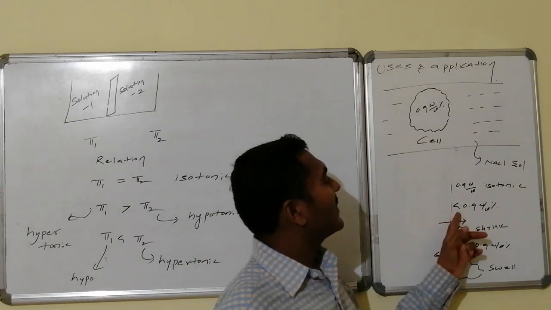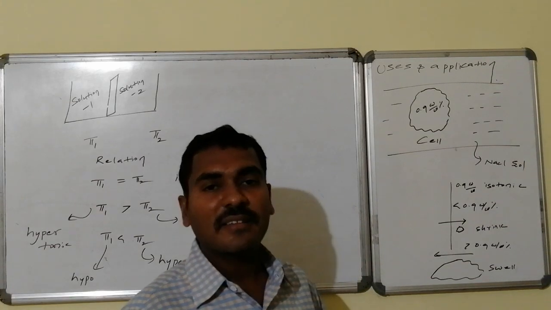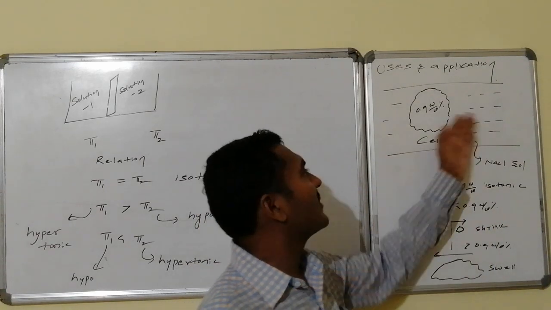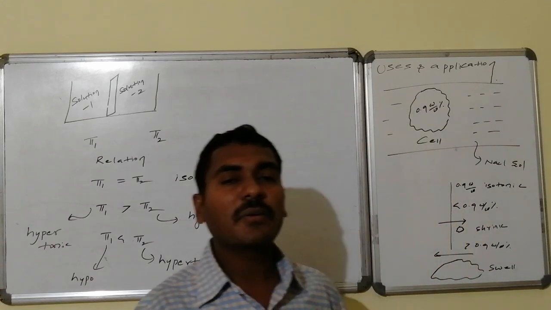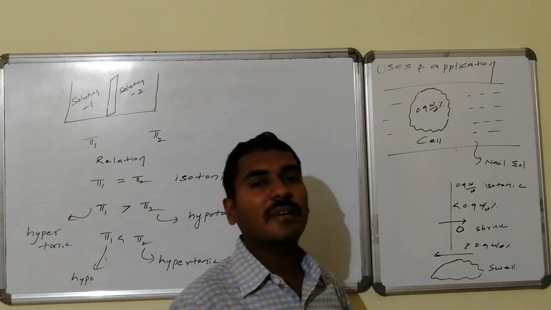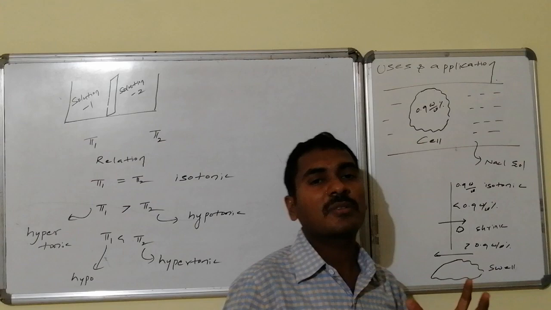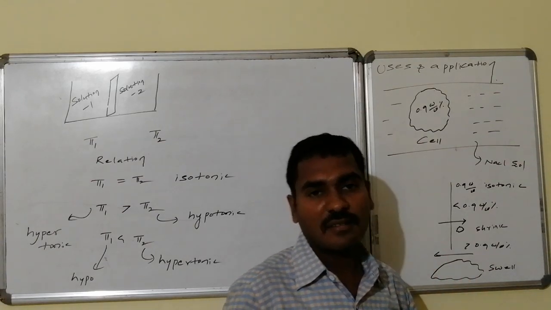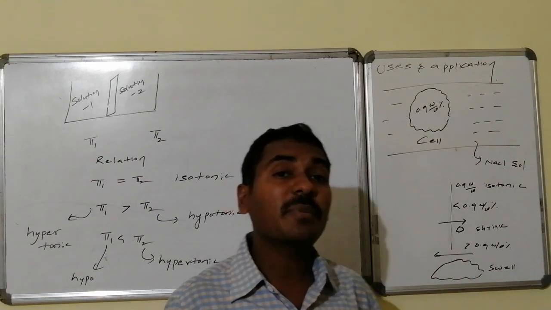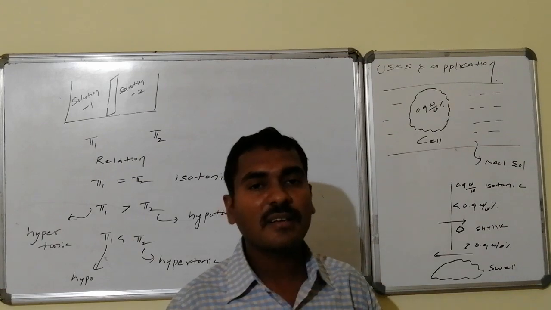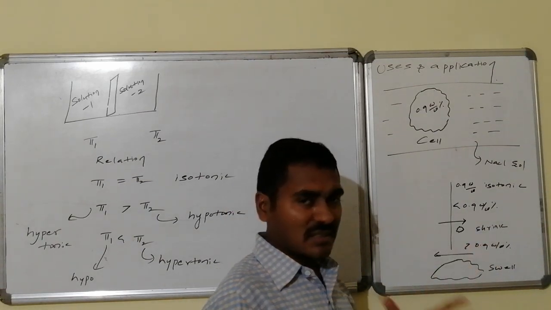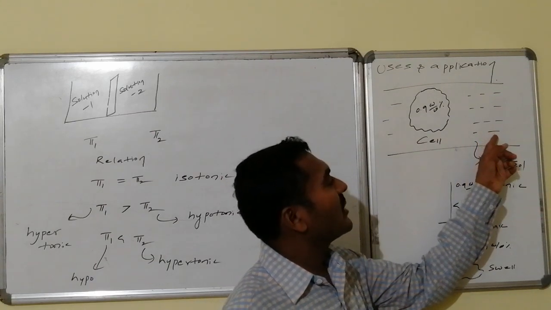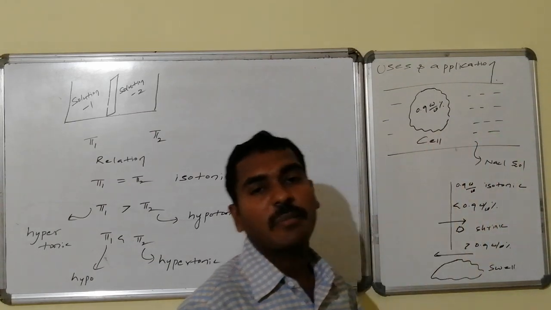Whereas if the saline concentration is greater than 0.9, it is highly concentrated and the cell is low concentration. So solvent molecules move from low concentration to high concentration, therefore the cell quantity goes on decreasing, because the contents come out of the cell and the cell size decreases. That is nothing but shrinkage, whereas this becomes hypertonic and this becomes hypotonic.